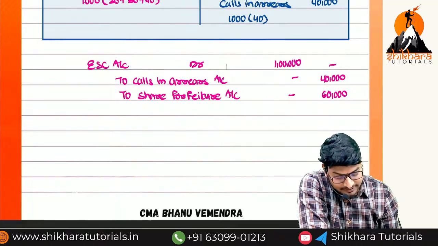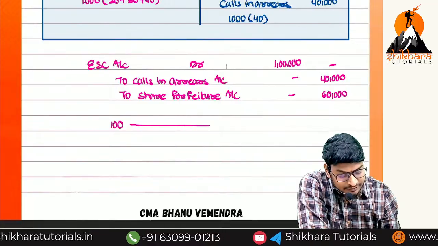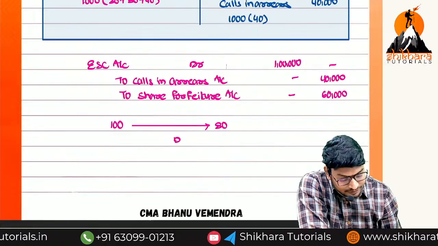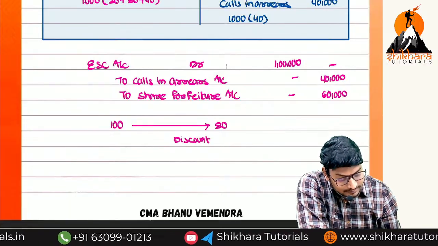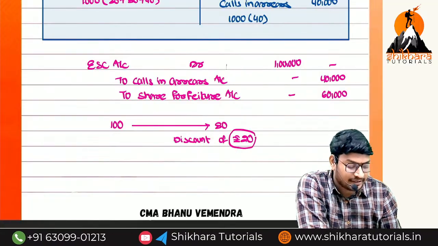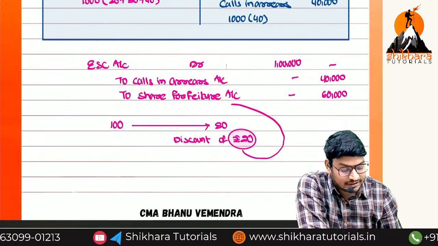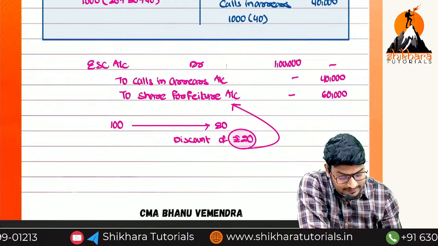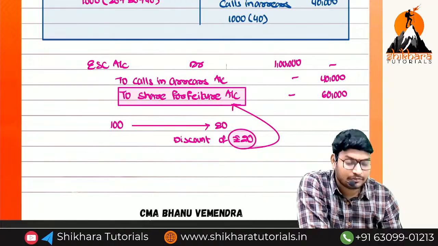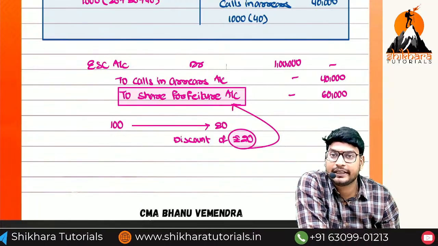Sir, what is the actual share price? 100 rupees, but we are going to reissue at a price of 80. That means a discount of how much? The discount of rupees 20, we are going to set off with which account? The share forfeiture account. This is a gain, this is a loss, this is a liability. Here the share forfeiture account is nothing but a gain. We do not need to refund it to the equity shareholder.